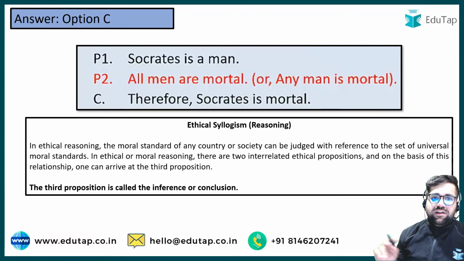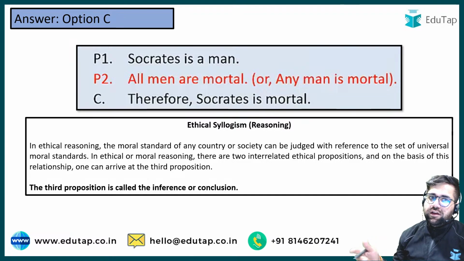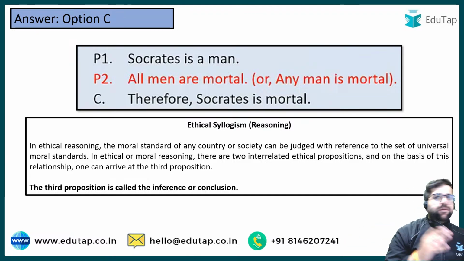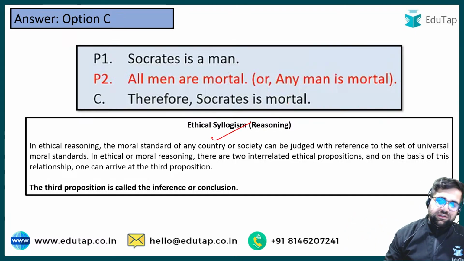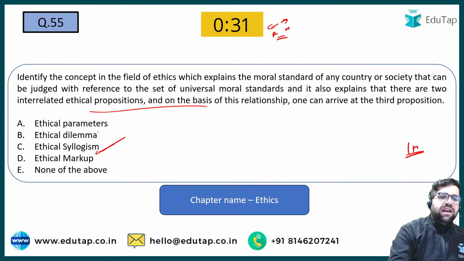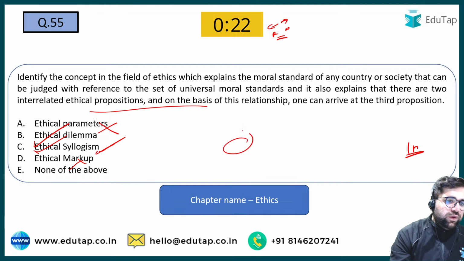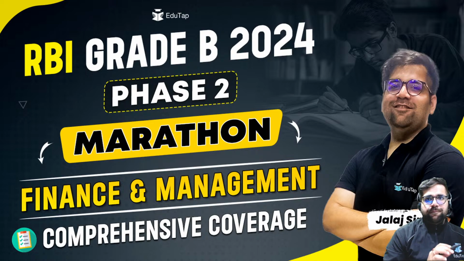Like, if person 1 says Scotland is a man, all men are mortal, then you have devised a third conclusion, that all Scotlanders are mortal. So this is a kind of 1 plus 2 equals 3. That is ethical syllogism. Ethical markup parameters never make any sense. Ethical dilemma I have explained, syllogism I have explained, markup also never makes any sense. So the right answer over here will be option number C. Good. So that completes our management part.